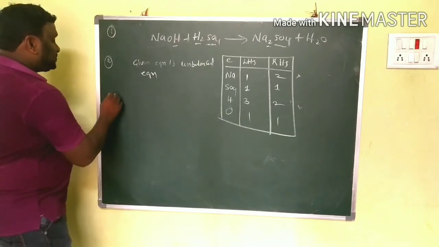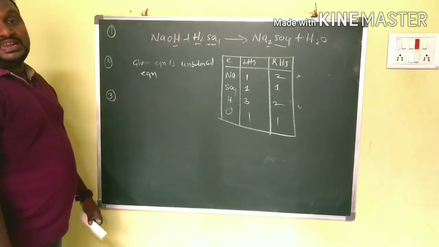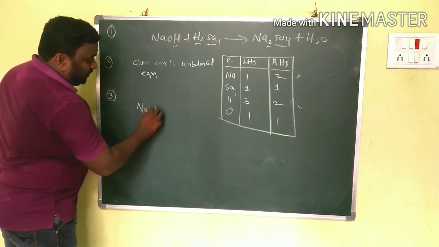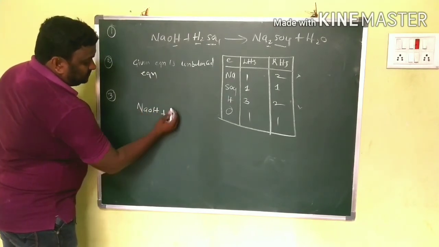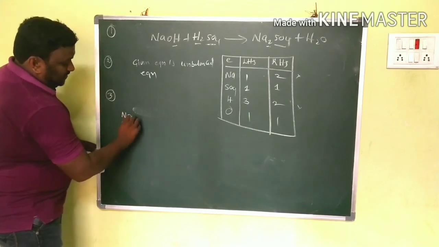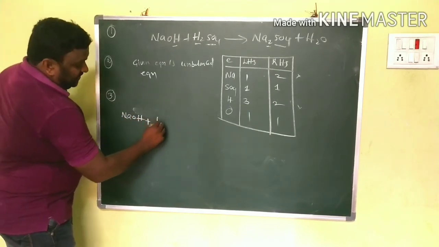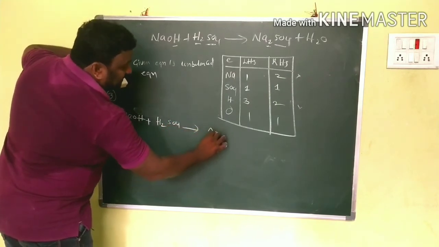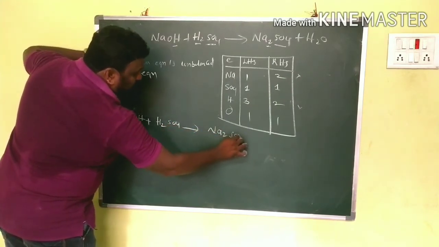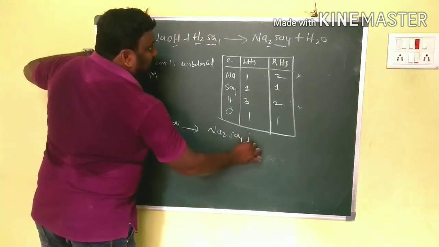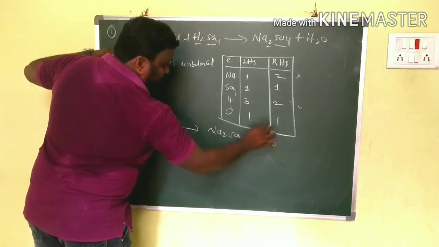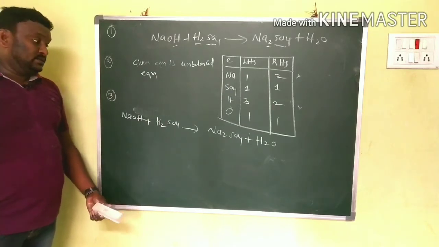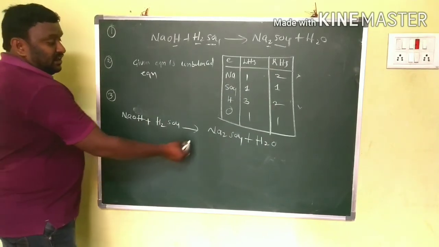And now the third one is what? Balancing of the equation. So I am going to do that. NaOH plus H2SO4 gives Na2SO4 plus H2O. Clear?